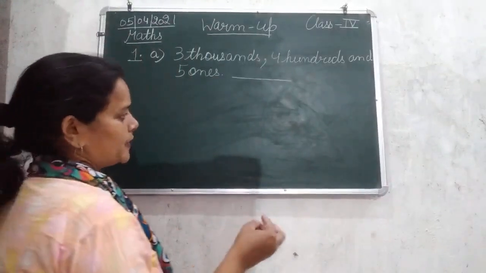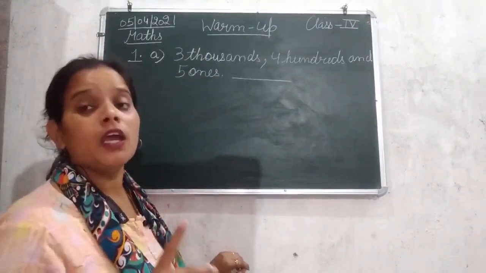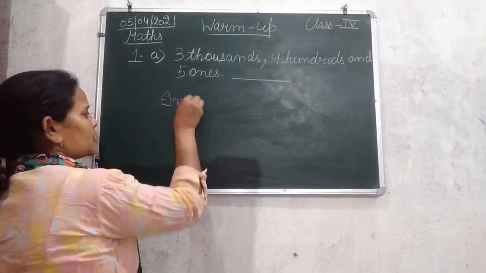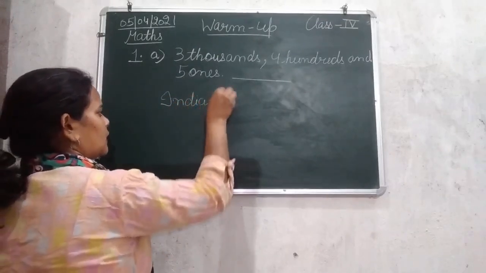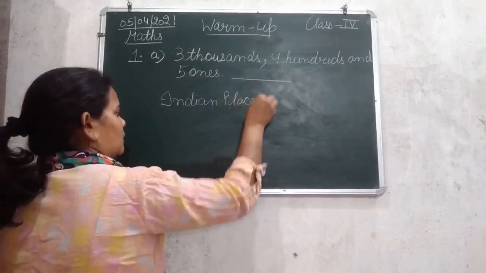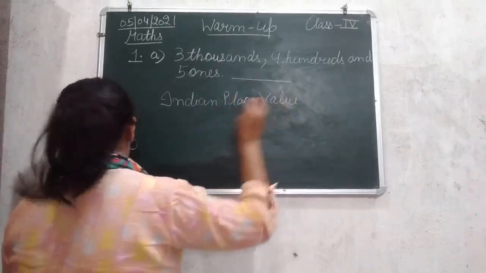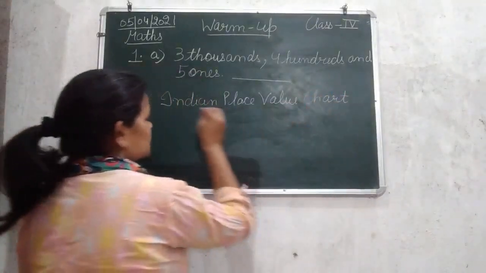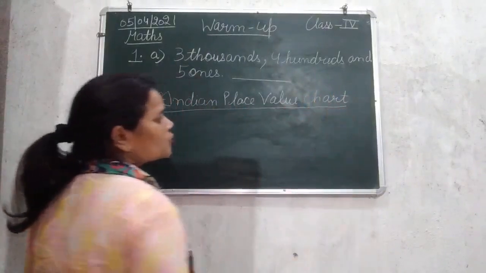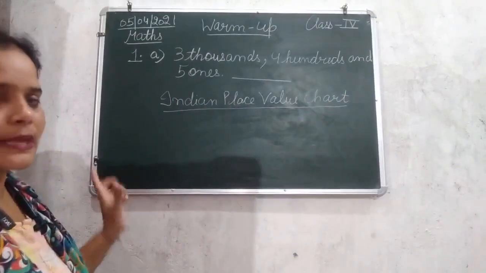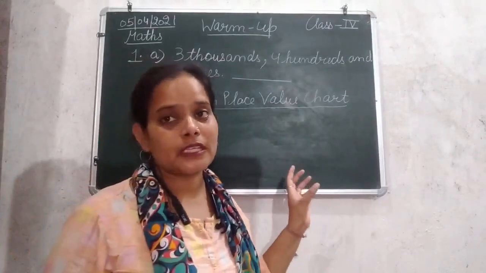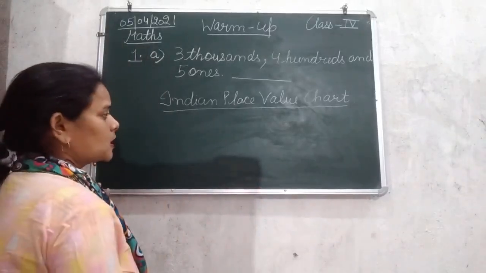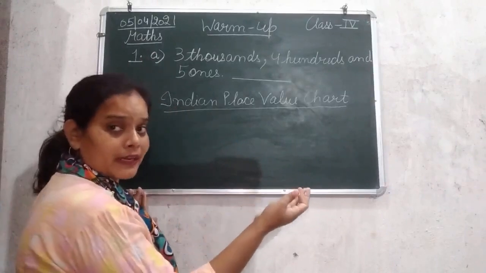So let's see the place values. According to the Indian place value chart, this is what is given in your chapter. Though you have already done this Indian place value chart in your previous class 3, I'm still going to give you a small introduction about it. According to the Indian place value chart, we always start from the right hand side.